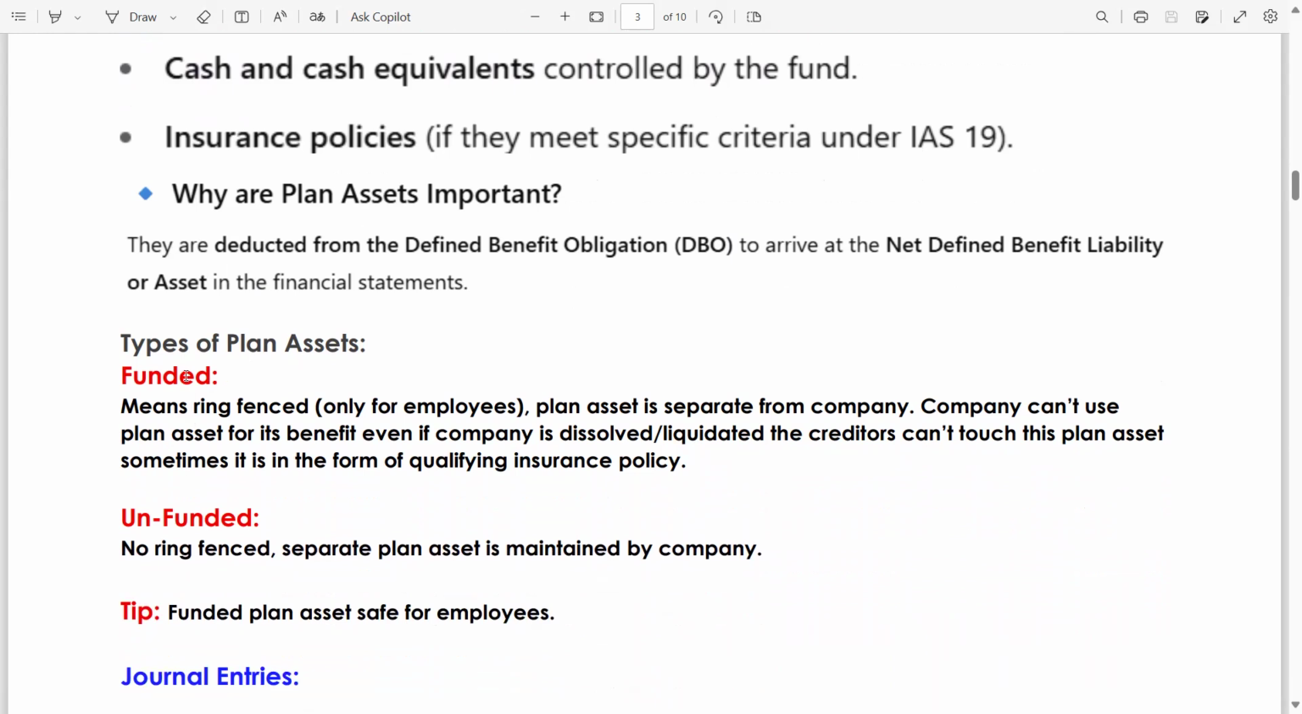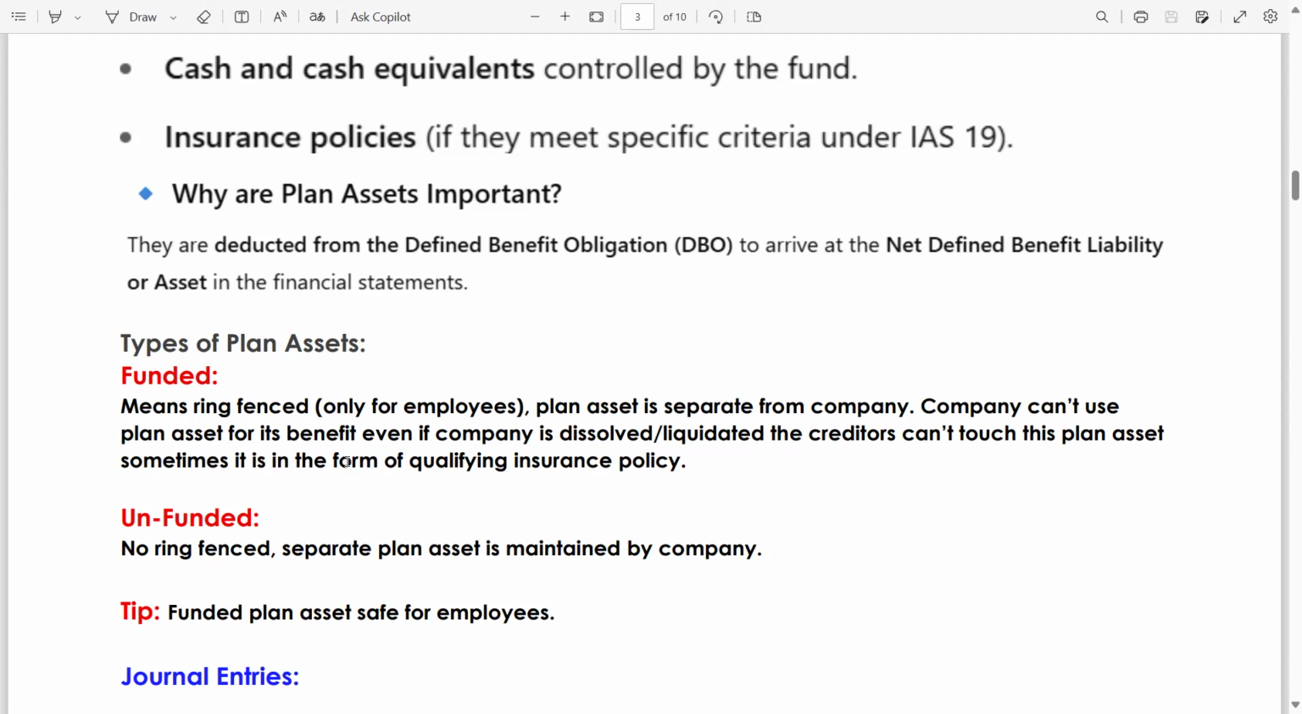Funded means separate. We have just covered this above, that whenever an employer maintains a plan asset, it should be funded. If it is unfunded, it means there is no plan asset, means no separate plan asset is maintained by the employer. Funded means ring fenced only for employees. Plan asset is separate from the company. The company can't use plan asset for its benefit even if the company is dissolved or liquidated. The creditors can't touch this plan asset.